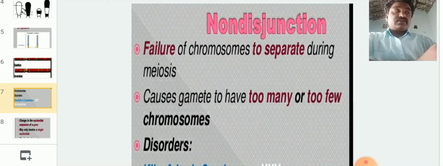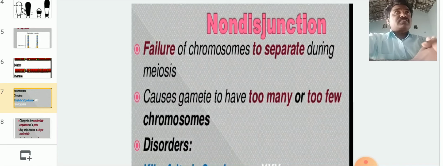So that sperm has 22 autosomes with no sex chromosomes, and the other sperm has 22 autosomes plus XY. Similarly in ova, the double X enters into one ova and the next ova does not have any sex chromosomes. So this process is called non-disjunction.